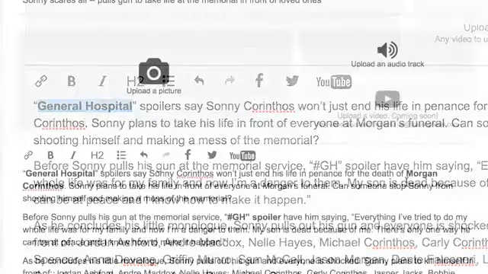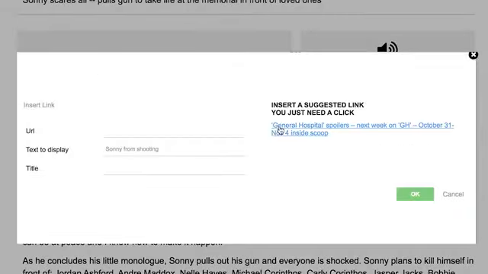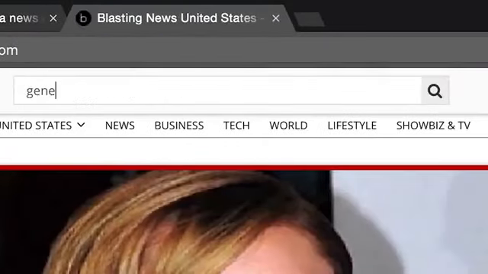Insert at least 2 links to other Blasting News articles. Highlight the sentence you want to link and click on the Insert a Link button. Here, we will automatically suggest you some links wherever possible. If not, make a quick search on Blasting News using the main keyword of your article.